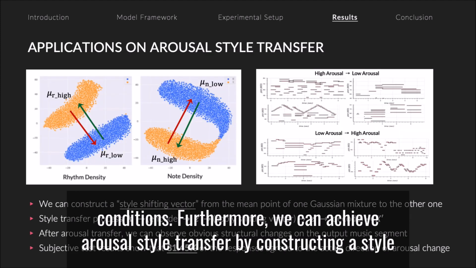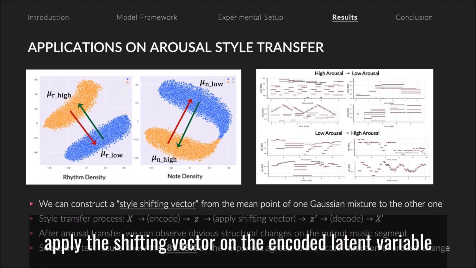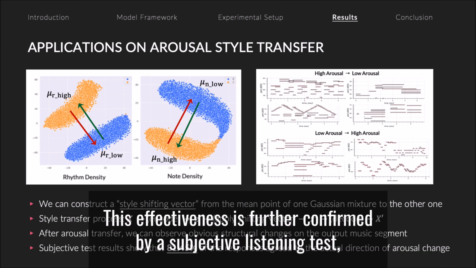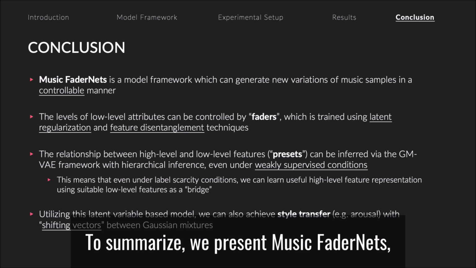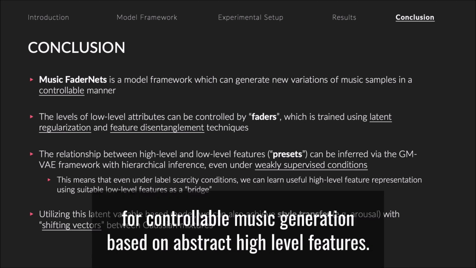Furthermore, we can achieve arousal style transfer by constructing a style shifting vector from the mean point of one Gaussian mixture to another. During decoding, we can apply the shifting vector on the encoded latent variable, and the decoded output should exhibit a different arousal style. This effectiveness is further confirmed by a subjective listening test, which suggests that this method can be useful for style transfer on abstract features.